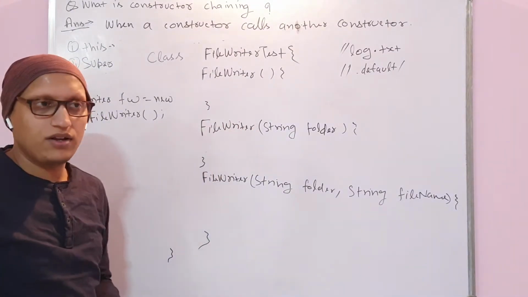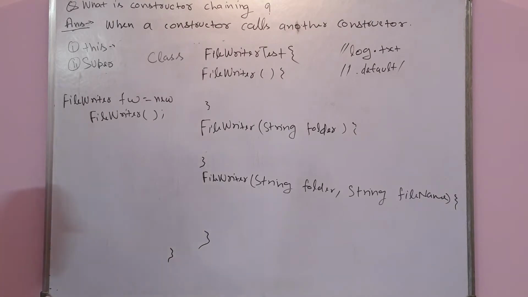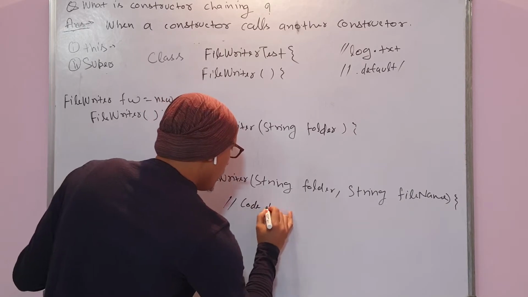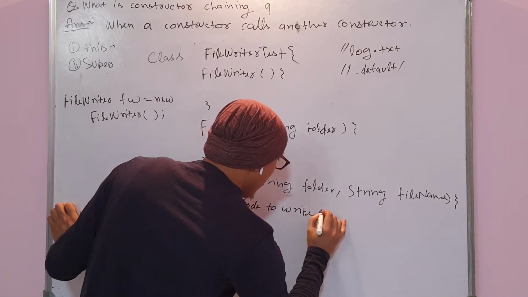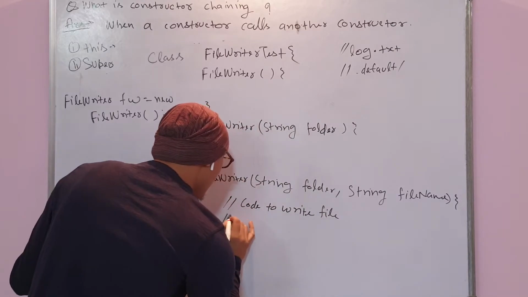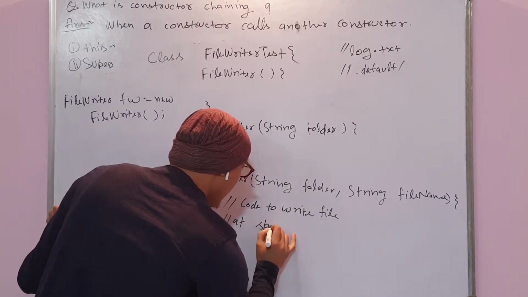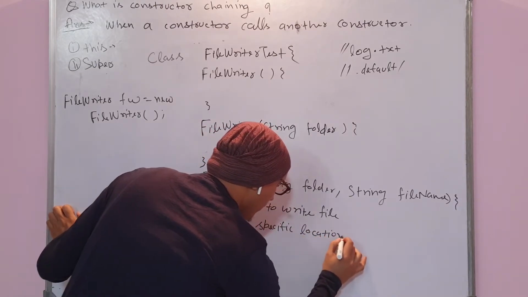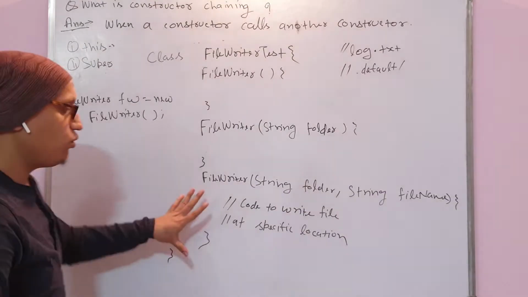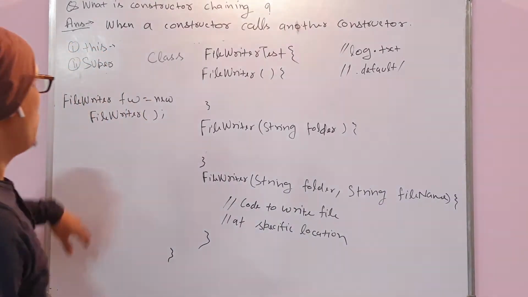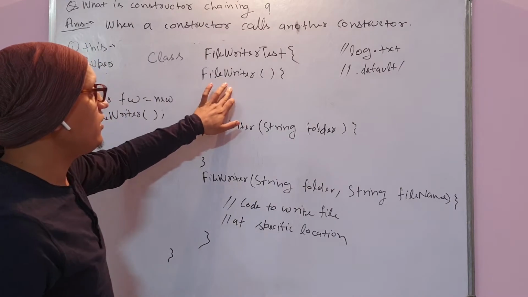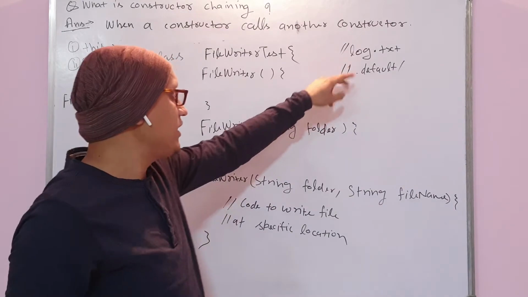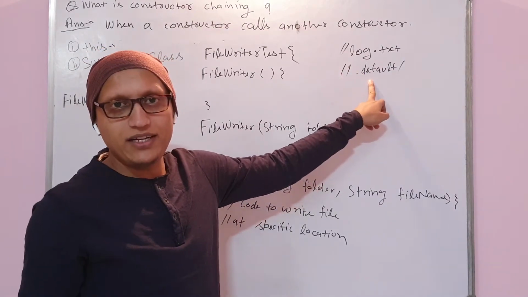Now suppose you have written some code here to write a file at a specific location. Suppose this code is almost hundreds of lines. It will by default take the default name as log.txt and the default folder location as default.